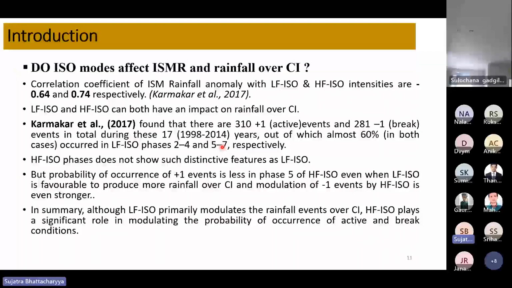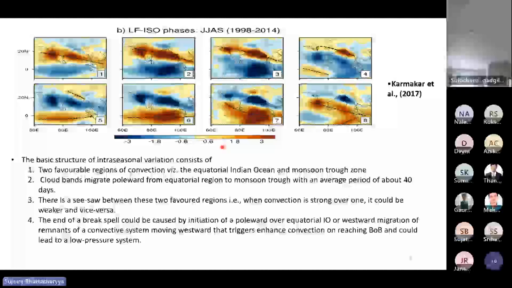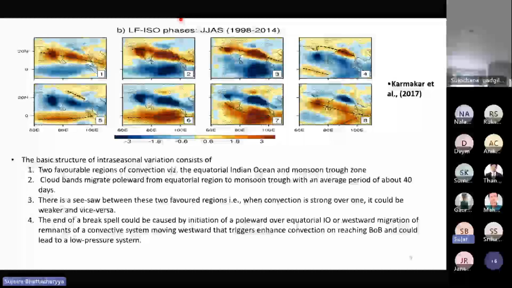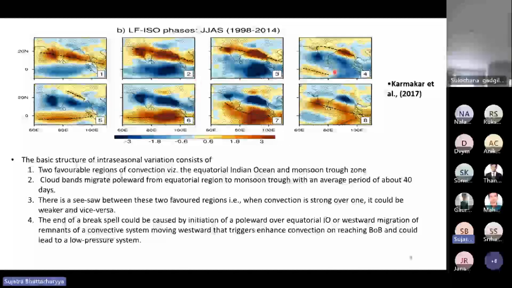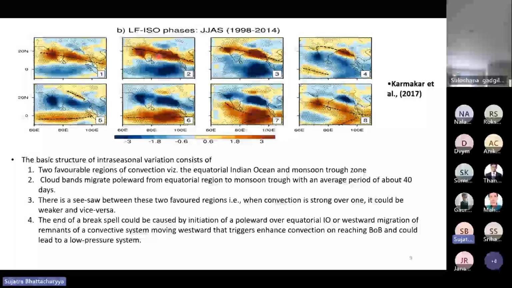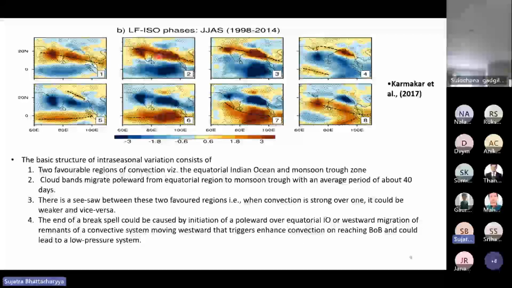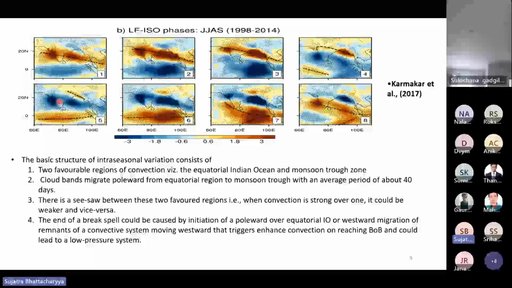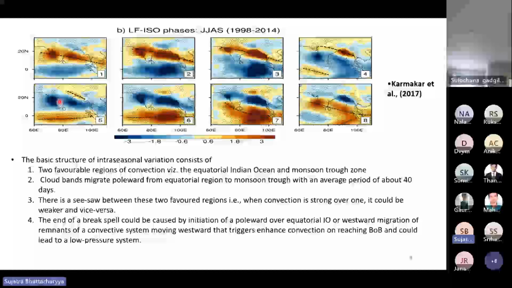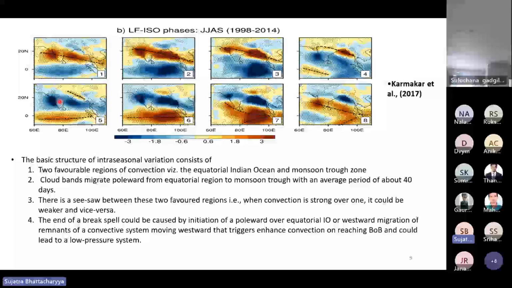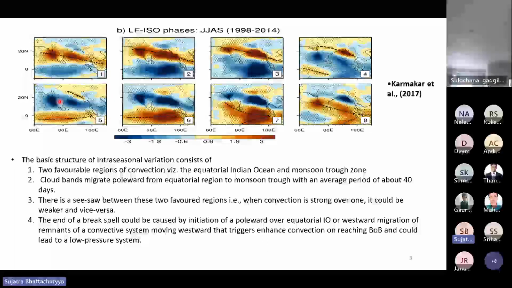If we go to this plot, what I'm saying is 60% of +1 events occur when it is phase 2, 3, and 4. So when there is a positive anomaly of LFISO over central India, there is a very high chance there will be a +1 event. Similarly, for 5, 6, 7, we can see there is a negative anomaly over central India, so a -1 event is likely to happen. And 60% of the time it happened.